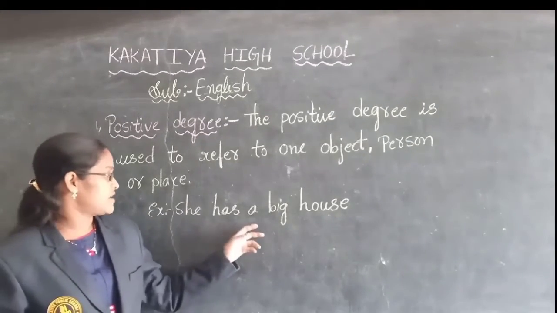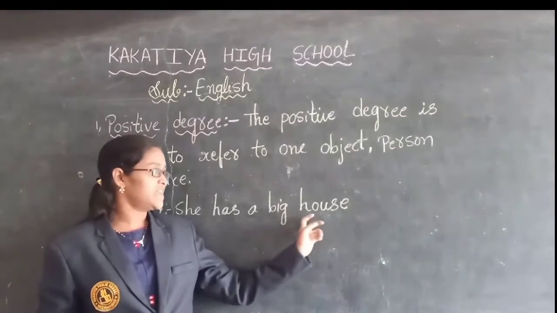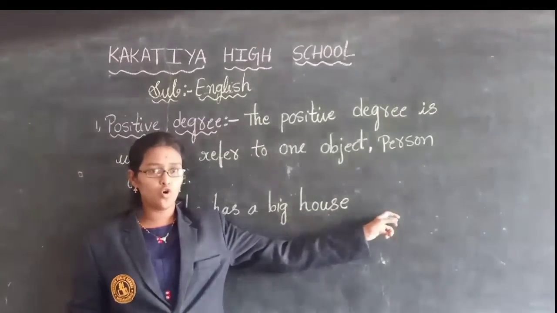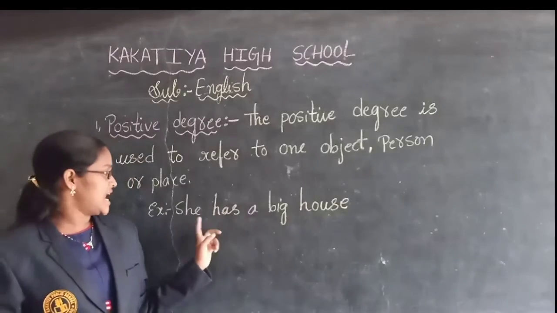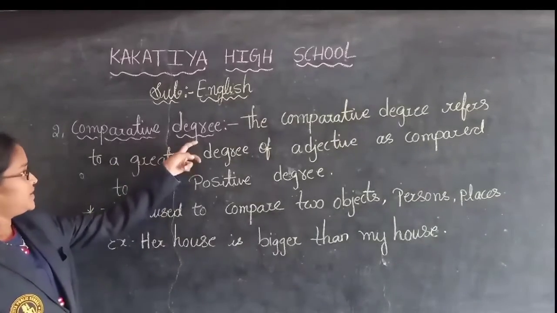See the example, children. She has a big house. Here, are we comparing with any other house? No, only one. She has a big house. So this is about the positive degree.